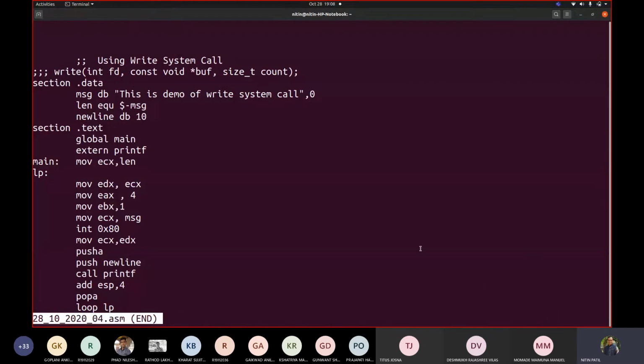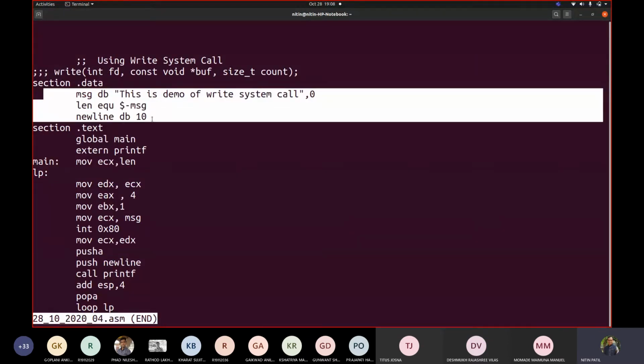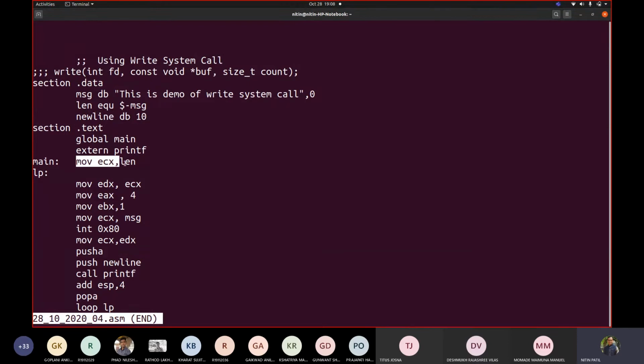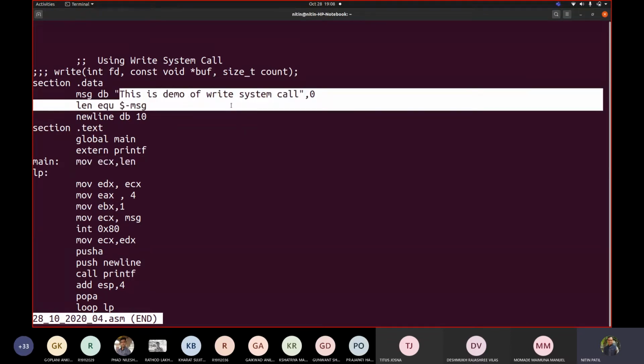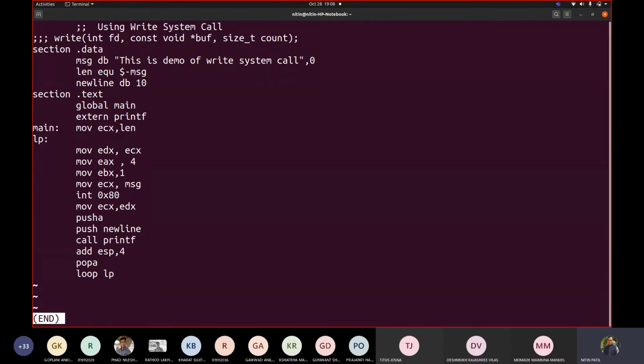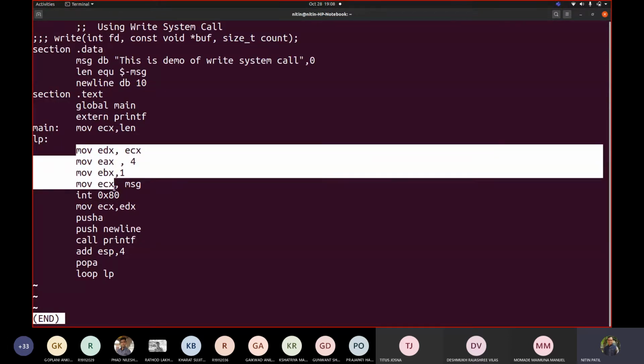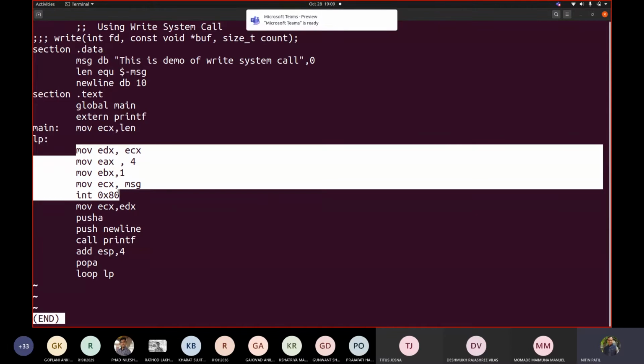Now see the code. This is the same thing that we declared, correct? Now you concentrate here. Move ECX comma length. I gave the length value to ECX. Length is the length of this. I'm storing that value to EDX because I want to print that message. EDX should contain length. ECX should contain what is to be printed. EAX should contain the write system call. EBX should contain where it is to be displayed. So these four lines are making use of the write system call.